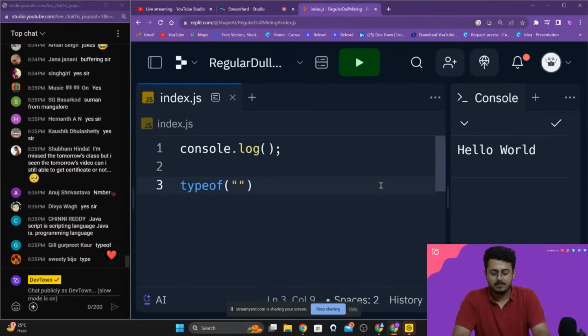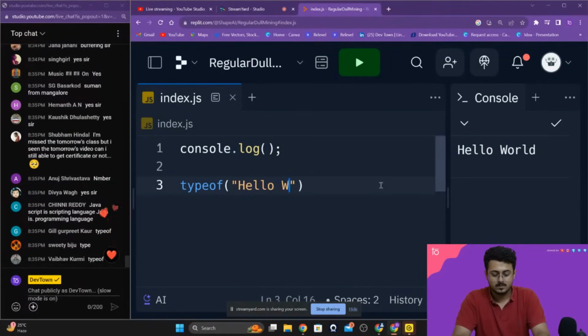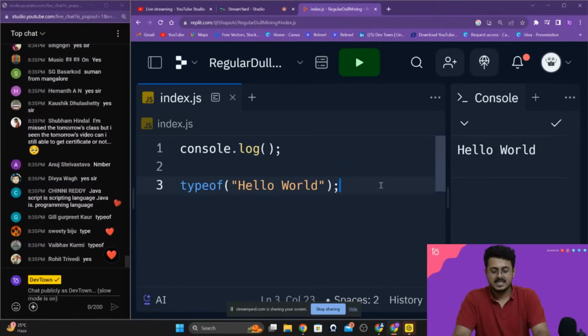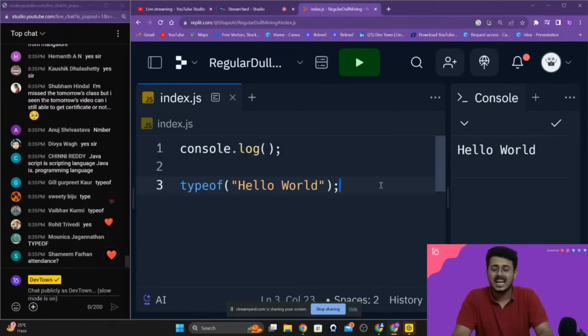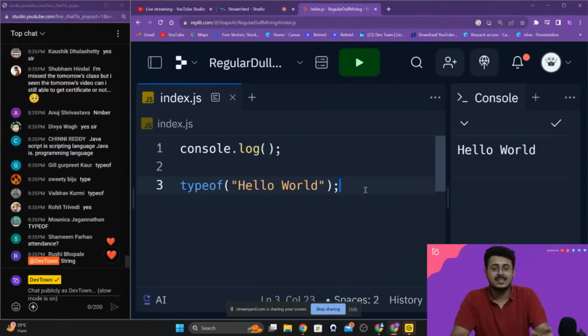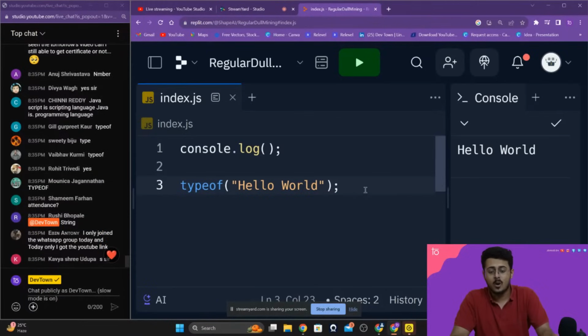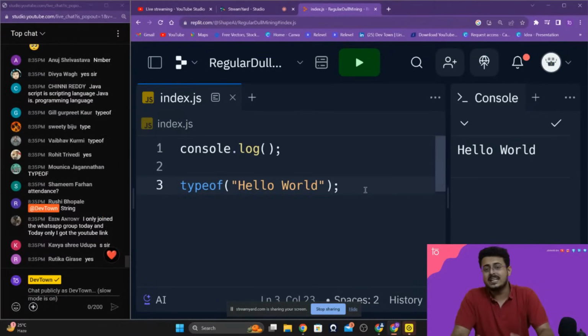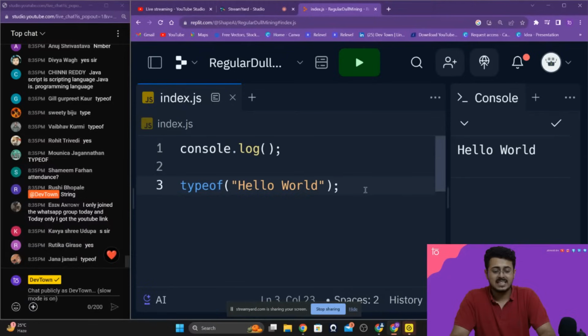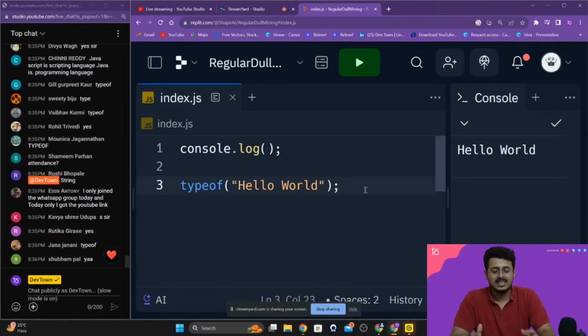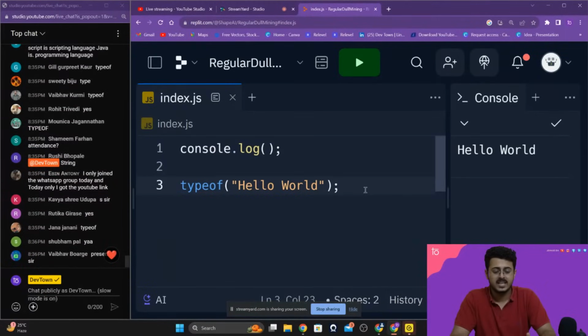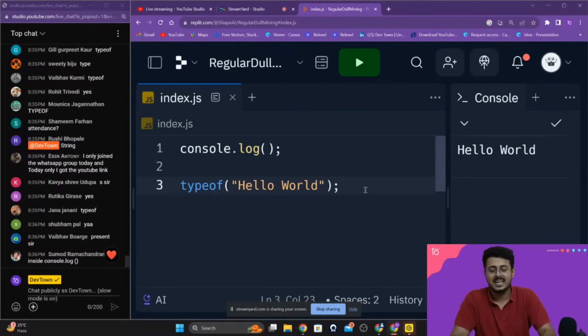For example, if I place hello world right over here, guys, then the typeof function will return back to me the data type of hello world. So if I want to see what the data type of hello world is, what am I going to do? If I know that the typeof function is going to give me the data type of a particular object, that is hello world, and I want to print it to my screen, what can I do, guys? Can somebody let me know?